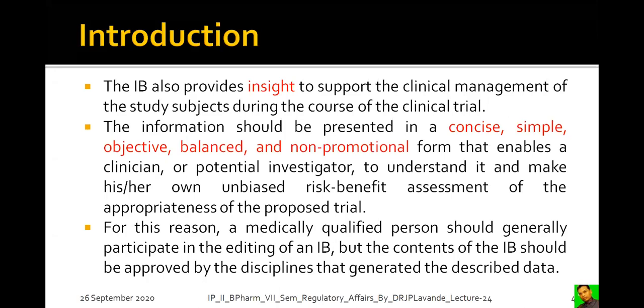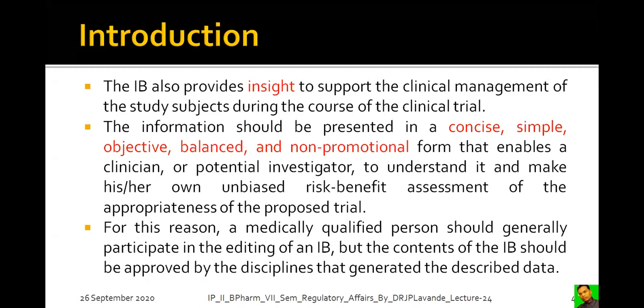The information should be presented in a concise, simple, objective, balanced, and non-promotional form that enables a clinician or potential investigator to understand it and make his or her own unbiased risk-benefit assessment of the appropriateness of the proposed trial, right?